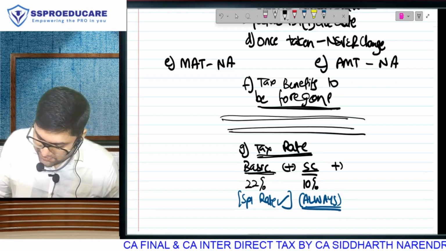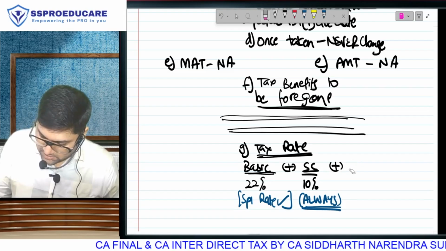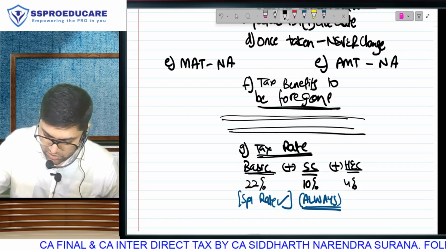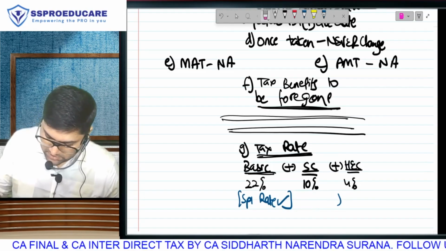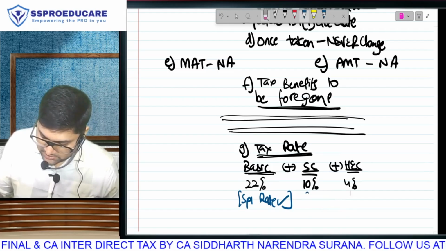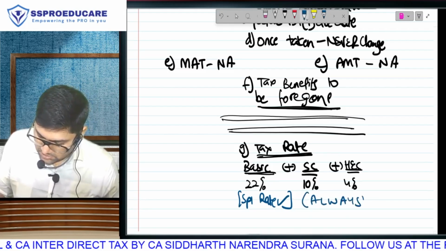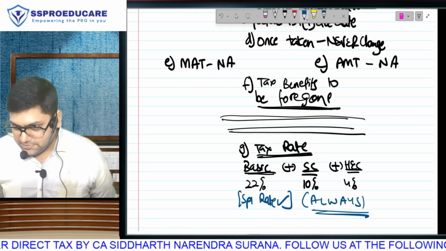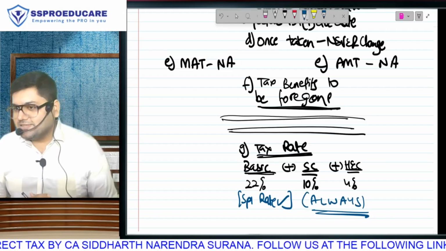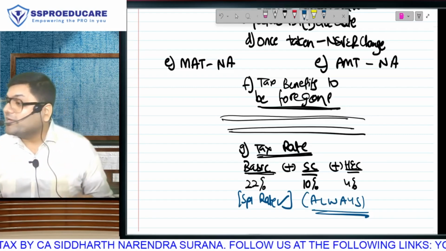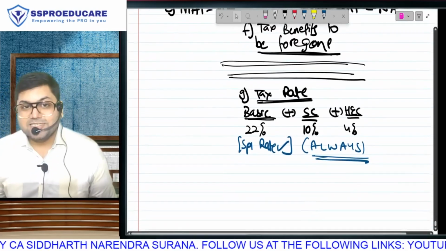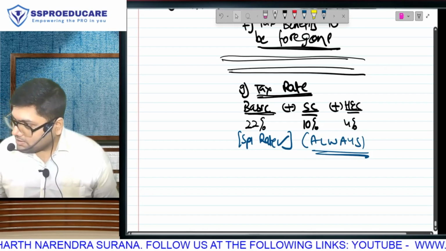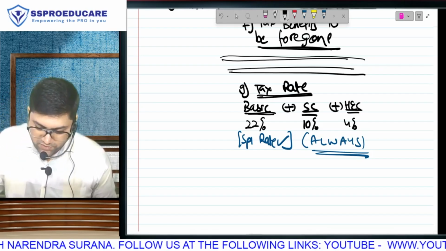Third thing, at least this requires no explanation. What? HEC 4%. Do one thing, this always that we have written in bracket now, I hope you realize you can actually write it for HEC also, because HEC will always apply only 4%. What you need to understand is, while it is looking like new regime tax has become more, let's use a little knowledge of arithmetics and check what is the effective tax rate.